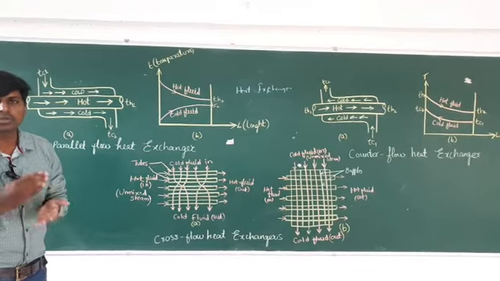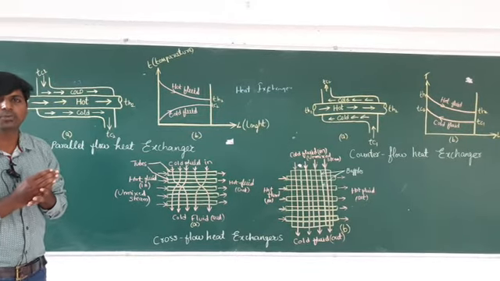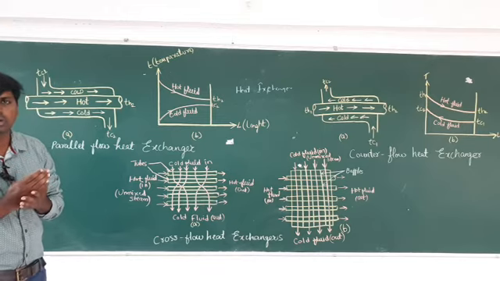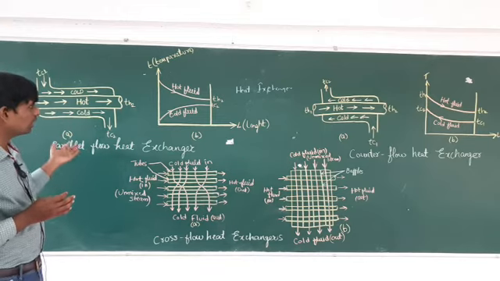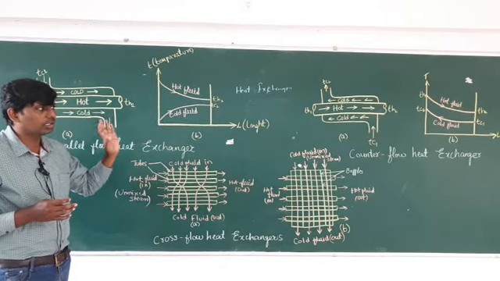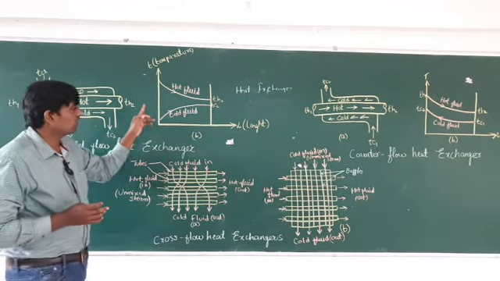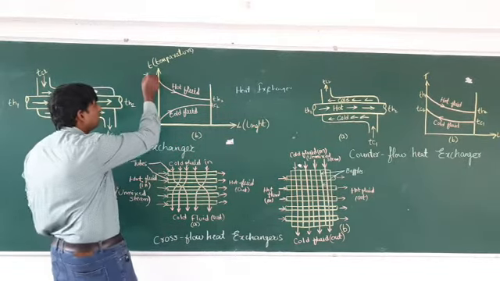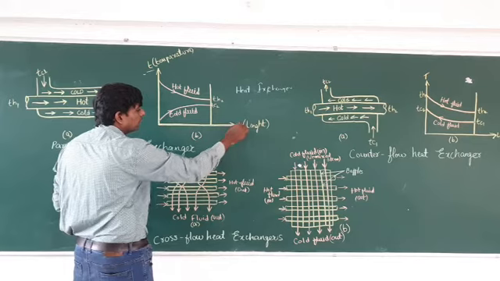In your question it will be mentioned which type of flow the given one is. According to that you have to select the formula. According to that only you have to draw the two diagrams. One is the line diagram, and the other is the TL diagram. T stands for temperature, and L stands for length.